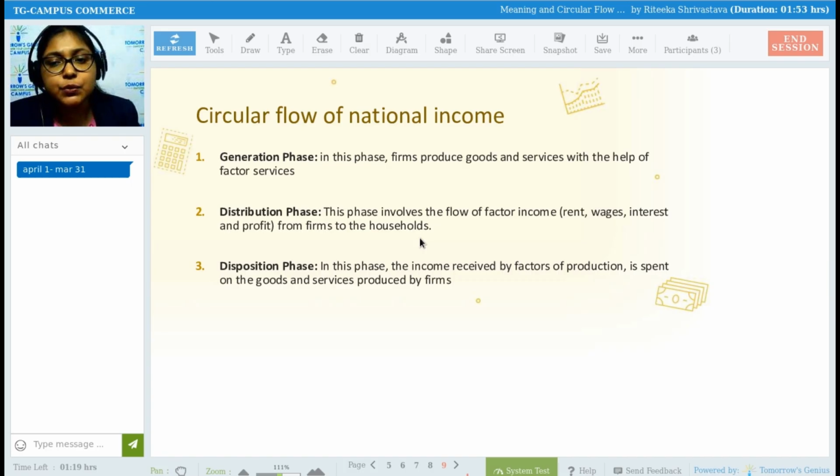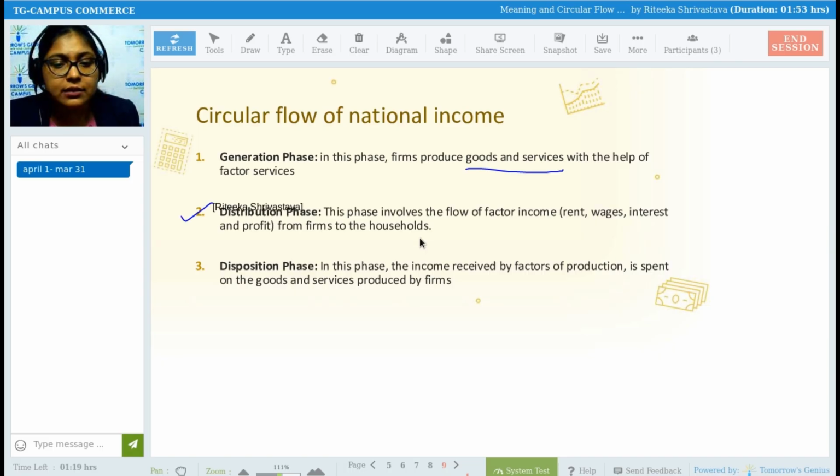In this phase, firms produce goods and services with the help of factor services. Generation phase is where production of goods and services takes place with the help of factors of production. With the name itself we understand, generation phase means we are generating something. What are we generating? Goods and services. With whose help? With the help of factors of production. So that is the first phase.